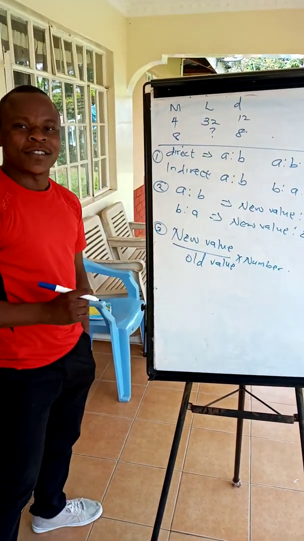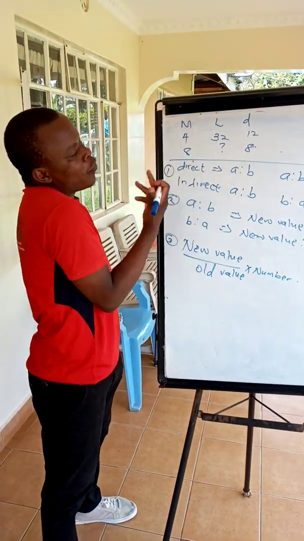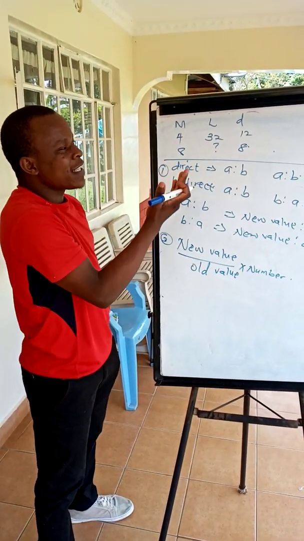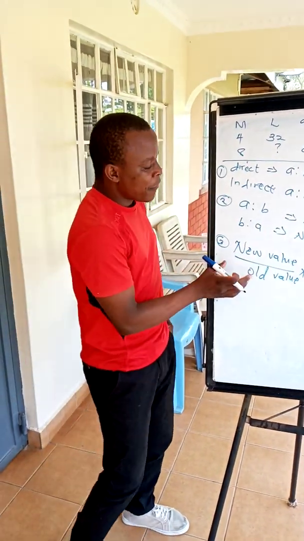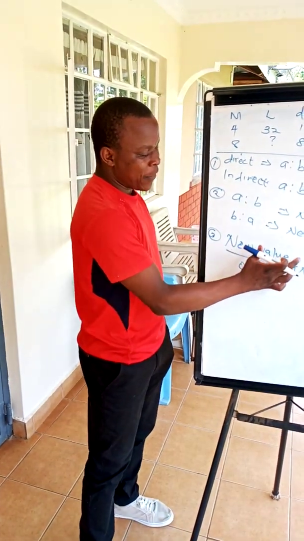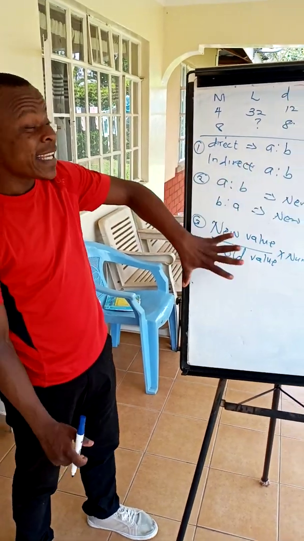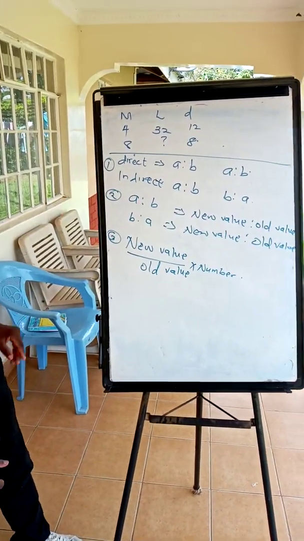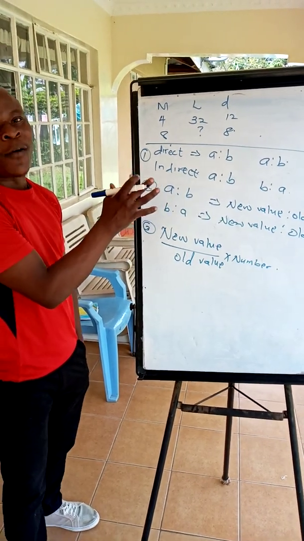Very important to note. If I want to know in what ratio the increase or decrease in men is going to affect the length, then I must know that the value by which a quantity increased or decreased is the new value over the old value. Having understood these 3 concepts, we can now go back and solve our sum.